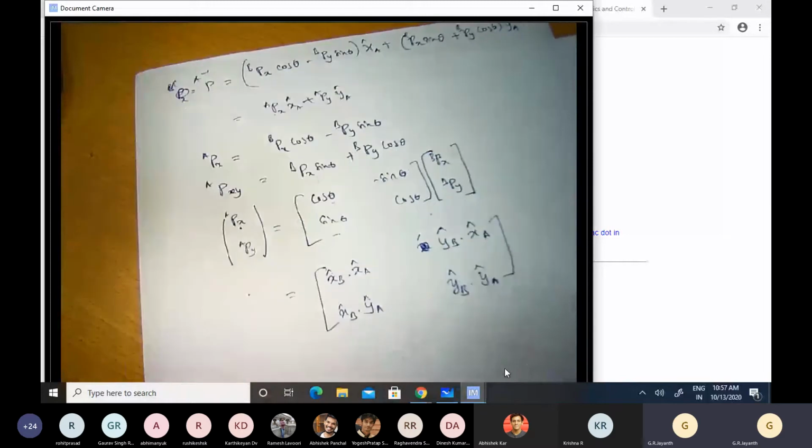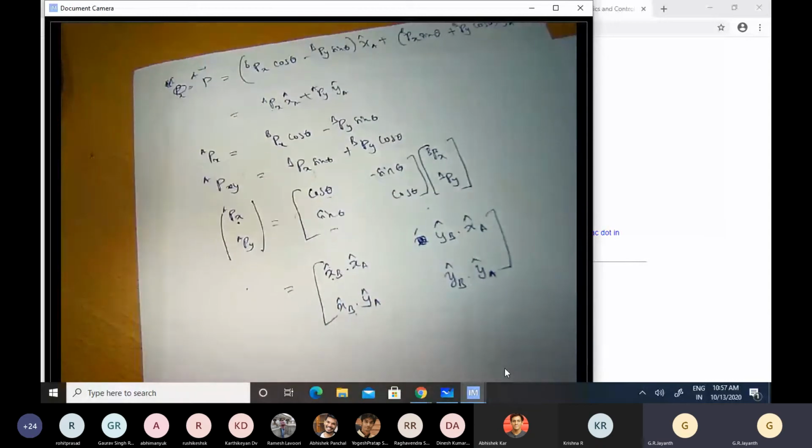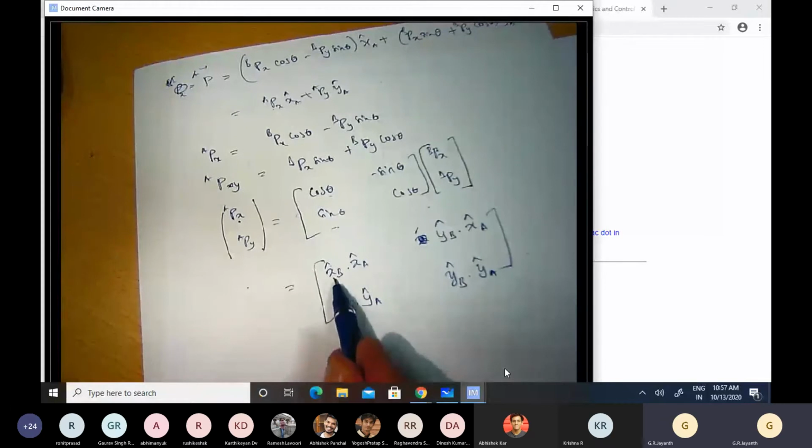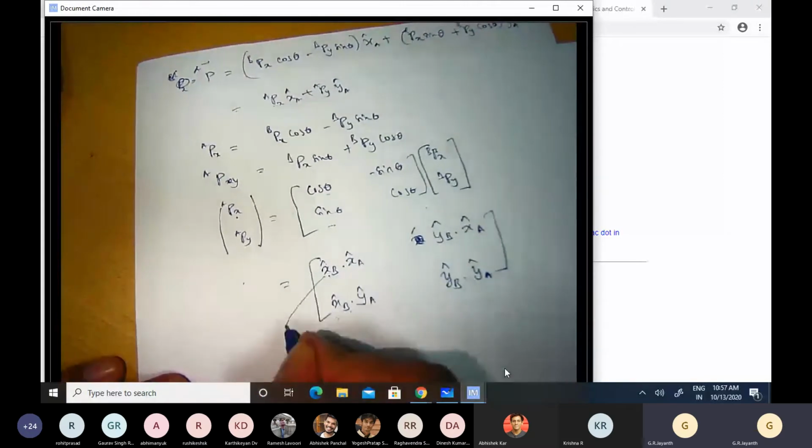Okay, so each of these terms are the cosines of the angles between those particular unit vectors. So the first term is a cosine of the angle between x cap B and x cap A. The second is a cosine of the angle between x cap B and y cap A, and so on and so forth. Each of these terms are called direction cosines.